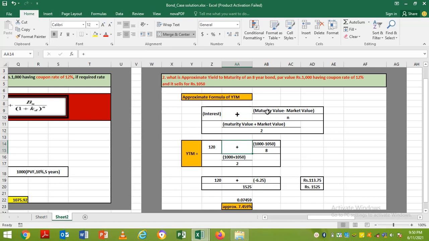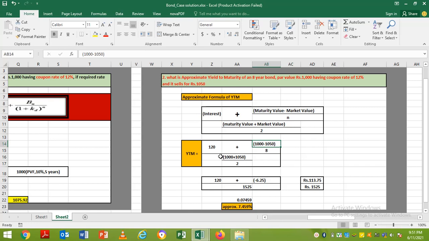Now I am taking the difference on maturity. Investors will get 1000 only, but its market value is 1050, so I am taking the difference, 1000 minus 1050, divided by the number of years of the bond, which is 8. So I am putting 8 here. The whole thing will be divided by the average of maturity value and market value.